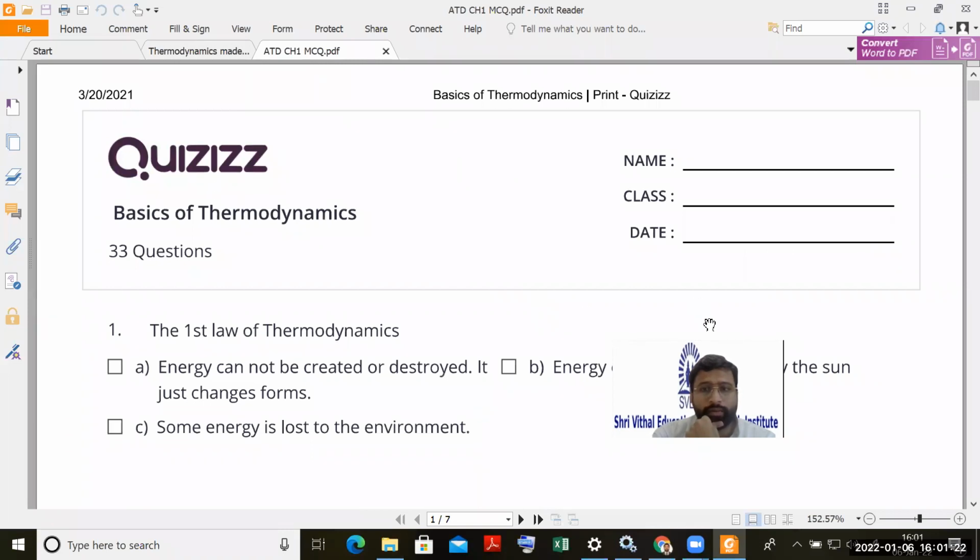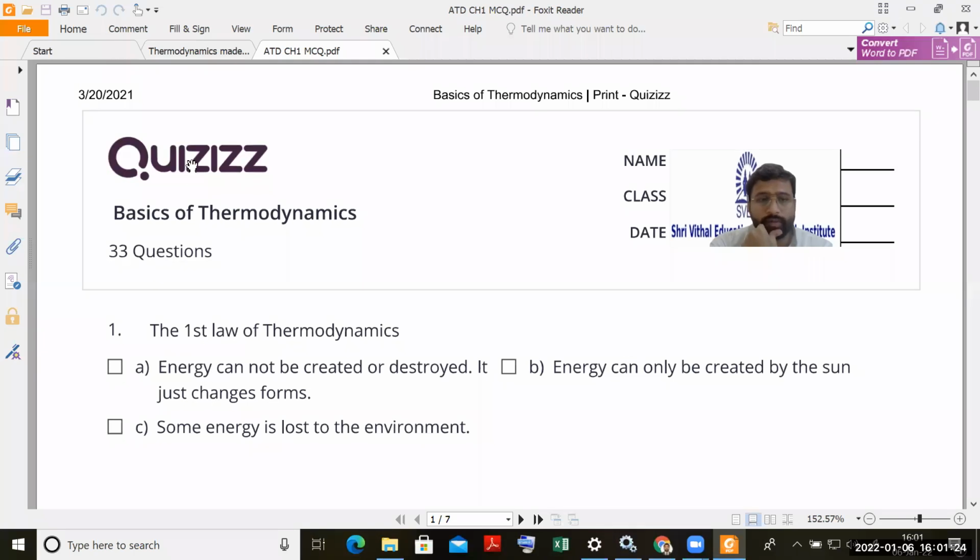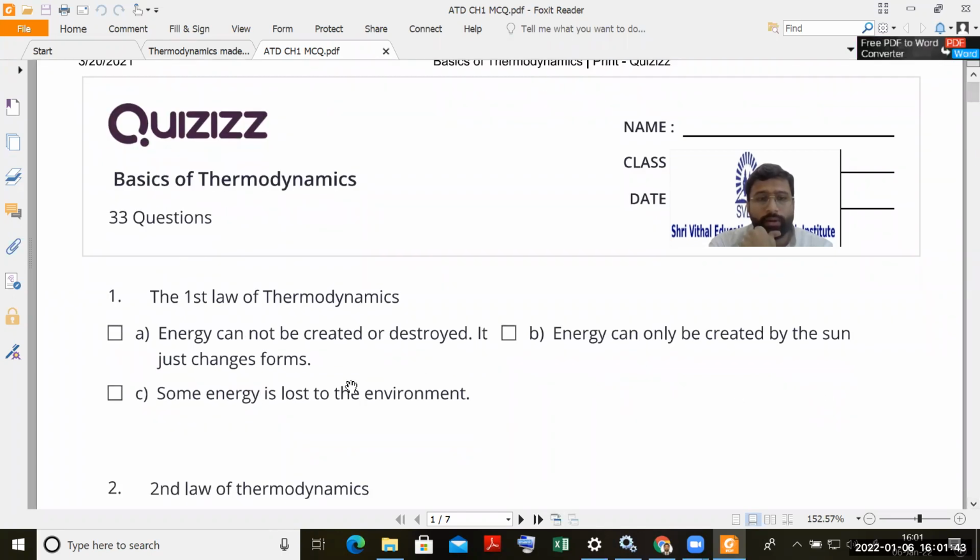Okay, so this is another quiz. I think I already have taken. Let us discuss this one also. So first law, this is a quiz I have created. Basics of thermodynamics. So first law of thermodynamics. Energy cannot be created, not be destroyed. Energy can only be created by sun. Some energy is lost to the environment. So which one is the correct statement for the first law? Yes, option number A, correct. Energy cannot be created, not be destroyed. It can change the forms.